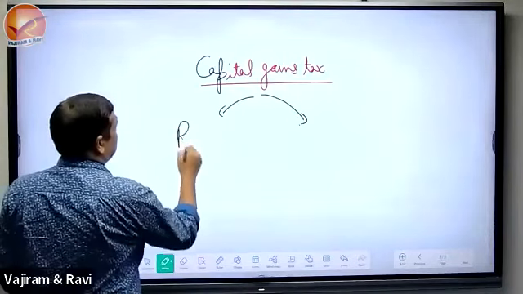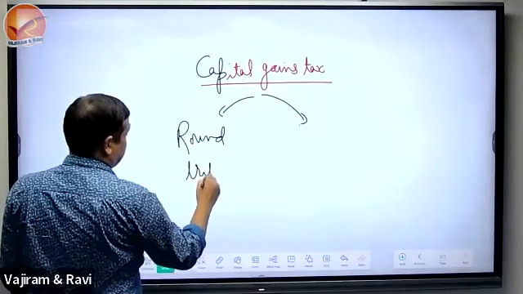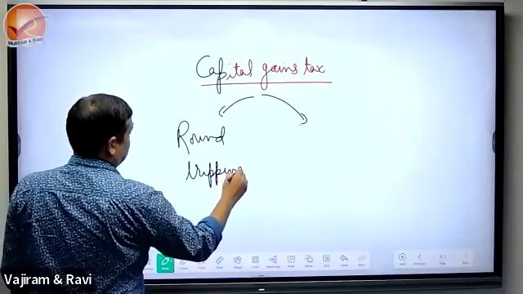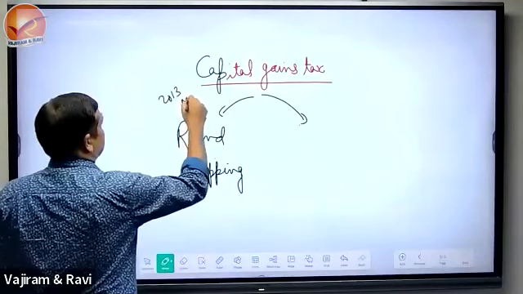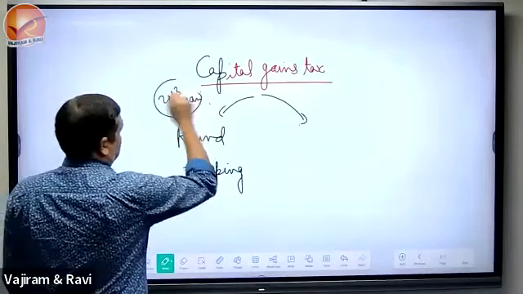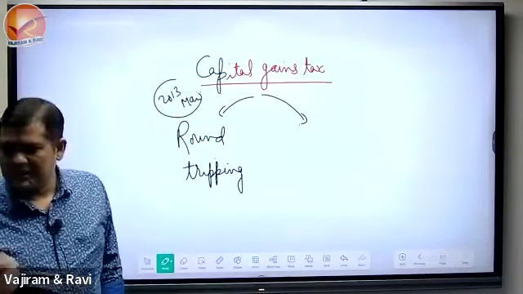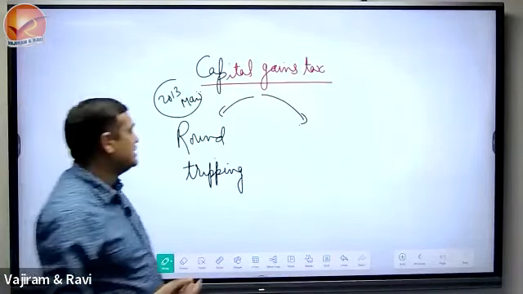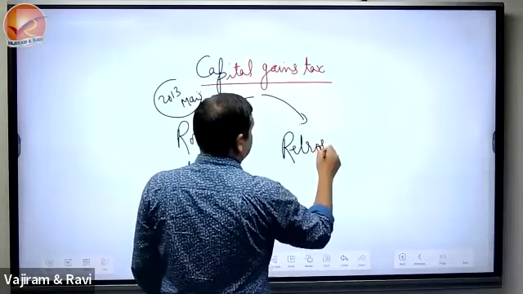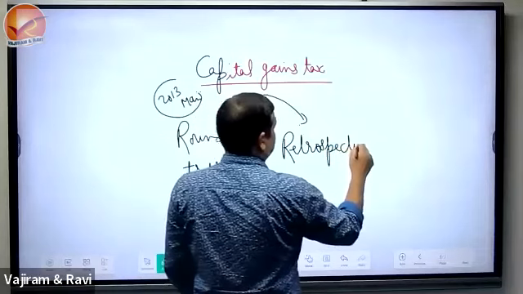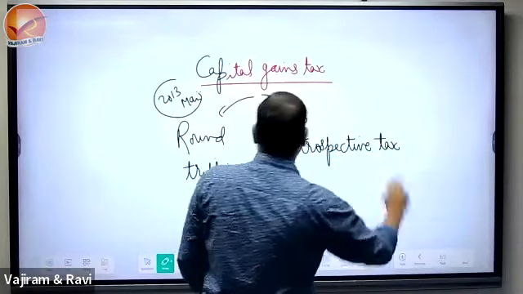One is called round tripping, a question in 2013 mains. And another, which was more in discussion last year as a probable question, is retrospective tax.